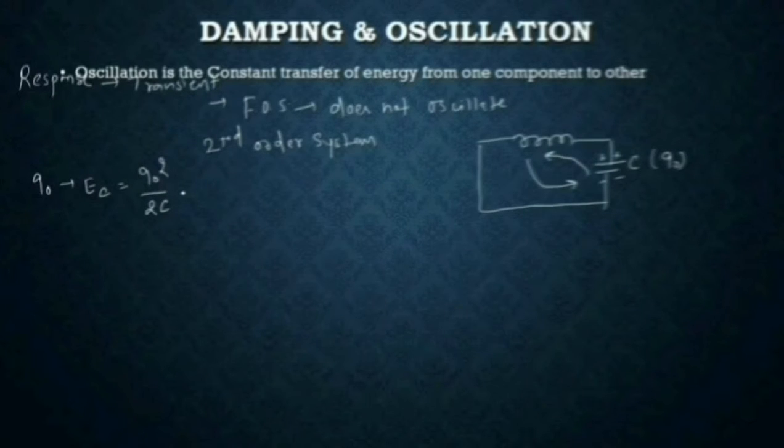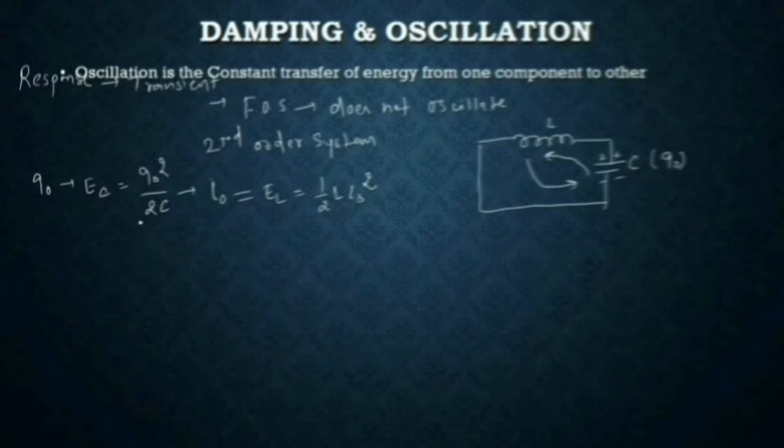Moving charge is current, and the maximum current in the circuit you can call I naught. Because of this I naught, energy is stored in the inductor in the magnetic form, you can call it EL, and it is equal to half L I naught square.